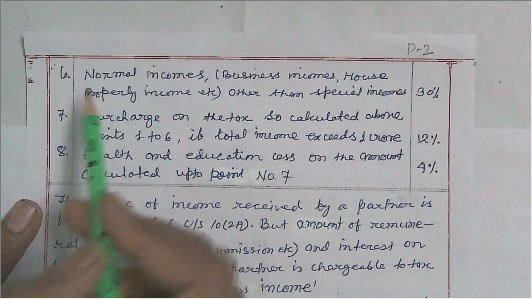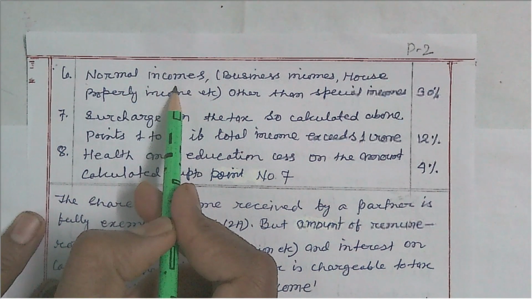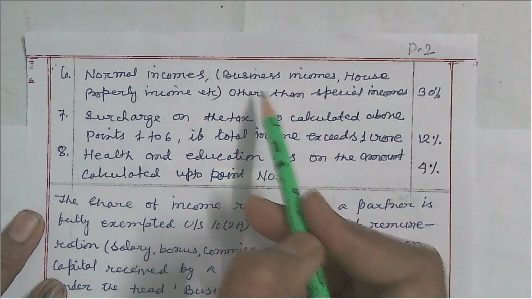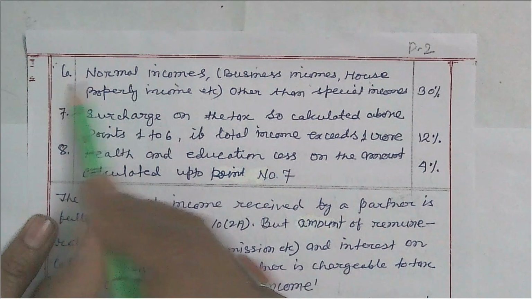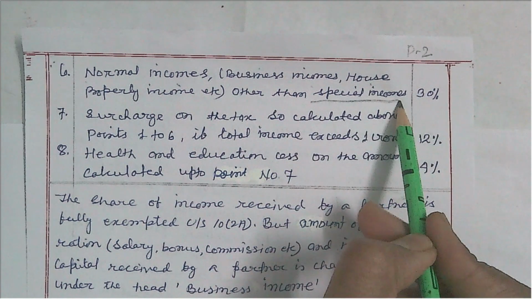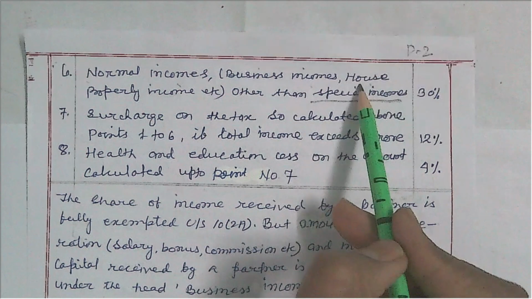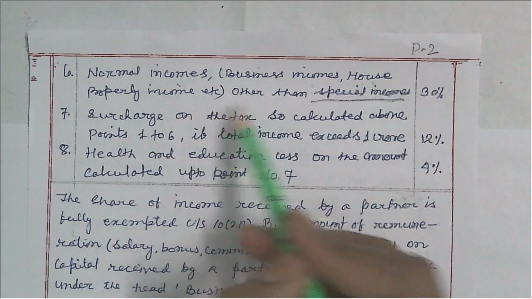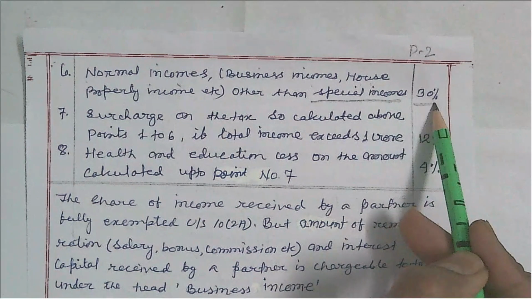Besides special income, normal incomes can also be earned by a partnership firm, like income from business. This is point number 6, incomes other than special incomes. These other than special incomes, like income from business, income from house property, etc., are chargeable to tax at a flat rate of 30%.